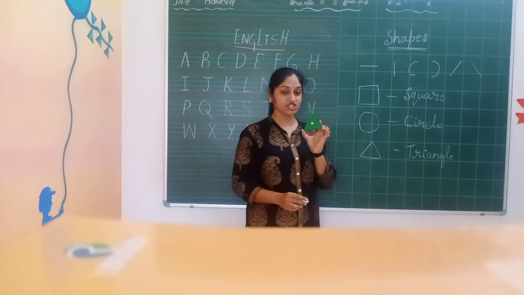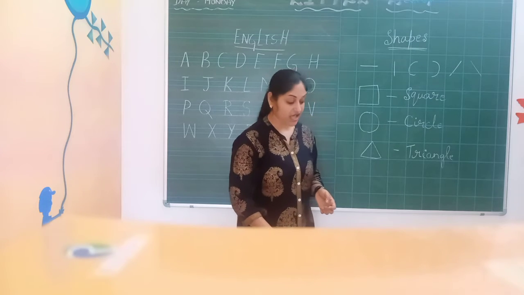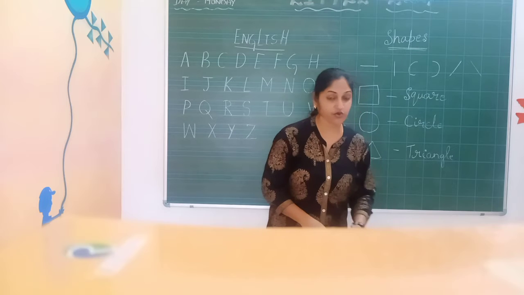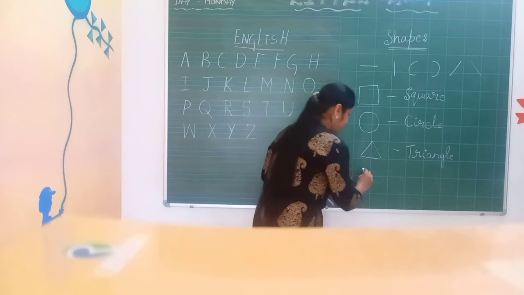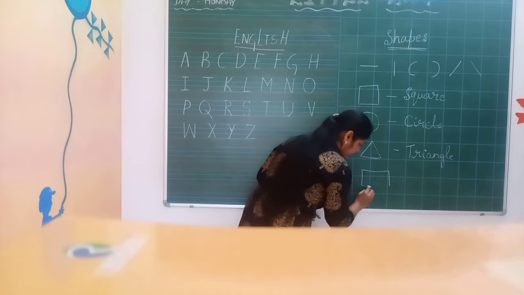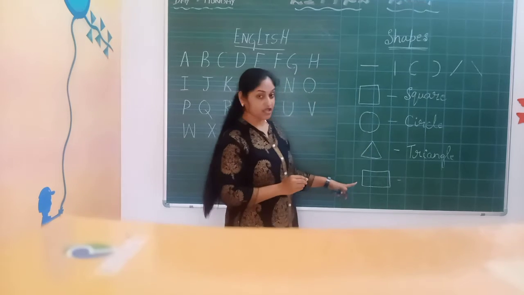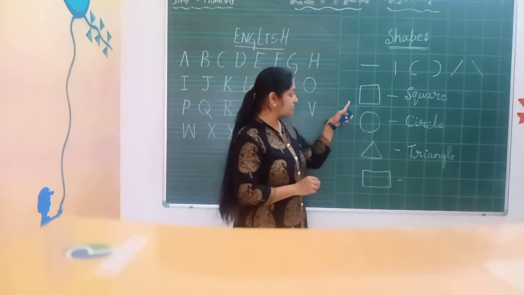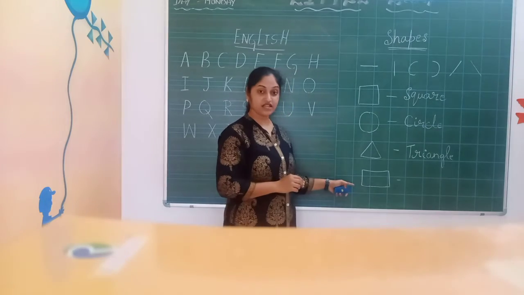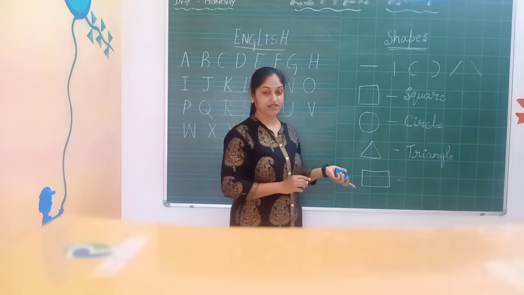Okay, the third shape is triangle. Now, the last shape, we go to rectangle. Yes, you get confused, no? The square and rectangle both look a little bit the same.